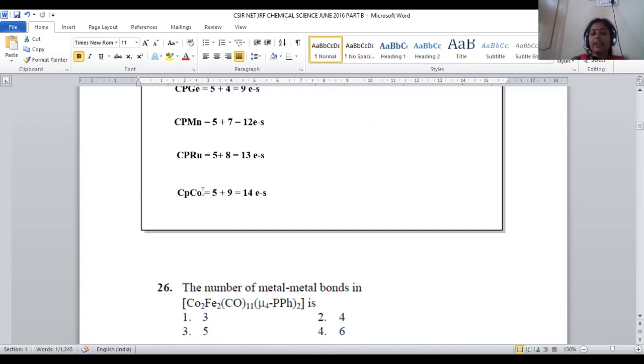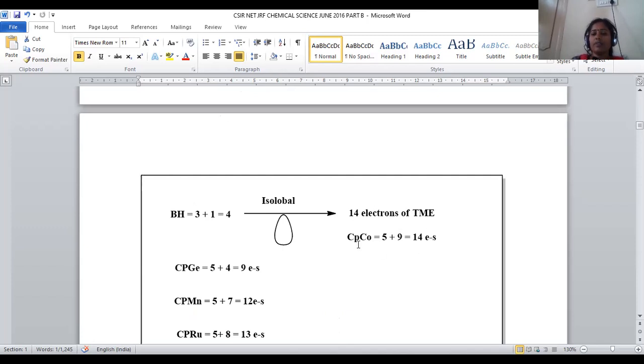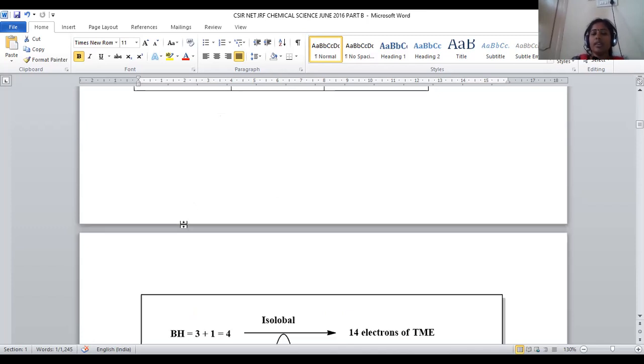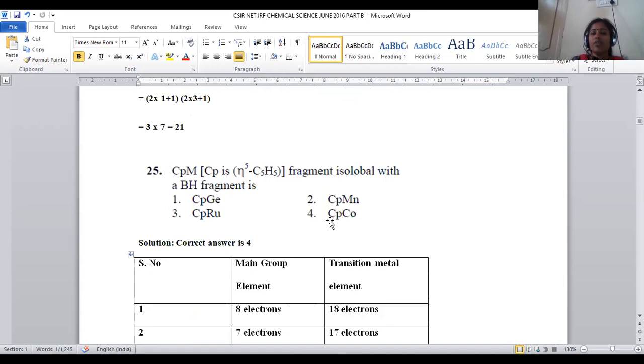CpCo, cyclopentadienyl anion with cobalt. So Cp contributing 5, and cobalt is associated with 4s2 3d7. 7 plus 2, total 9 electrons are there in cobalt. Then 5 plus 9, it will become 14 electrons. So here 14 electrons are mapping with CpCo. So BH is isolobal with CpCo, where 14 electrons are exactly matching. So for question number 25, option number 4 will be the right answer.